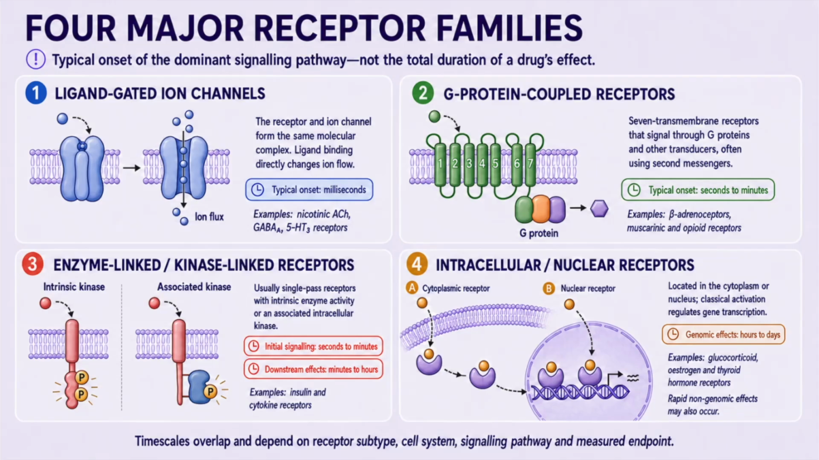Initial phosphorylation events may occur within seconds to minutes, while downstream effects on metabolism, growth, differentiation, or gene expression can develop over minutes to hours.